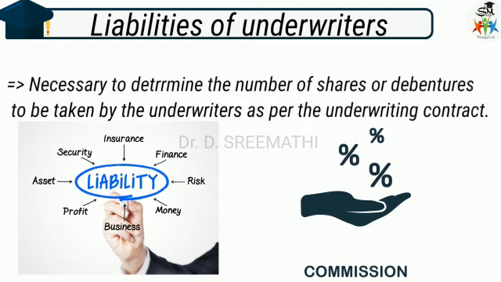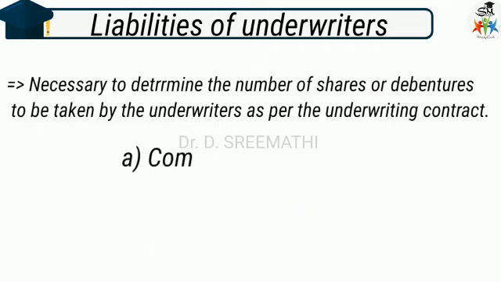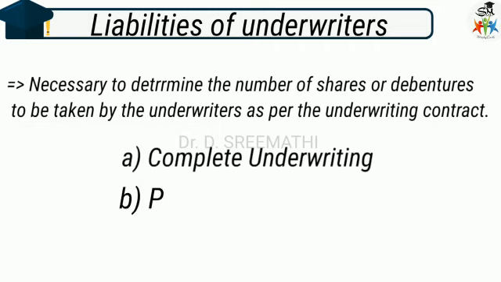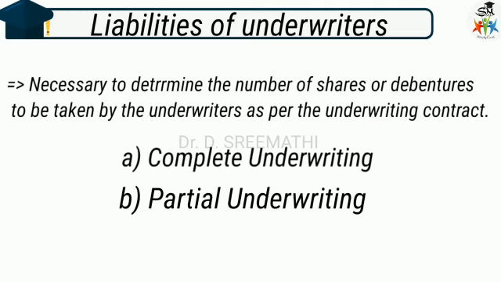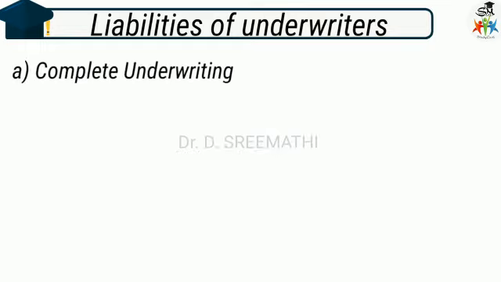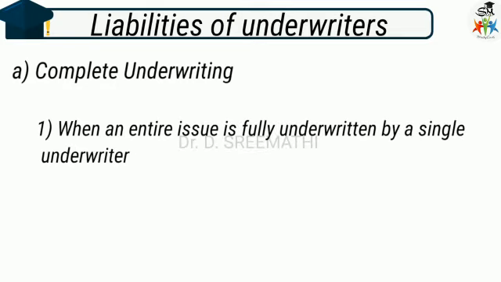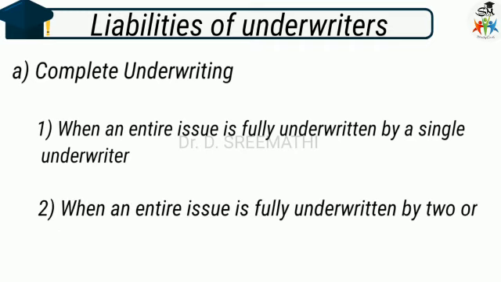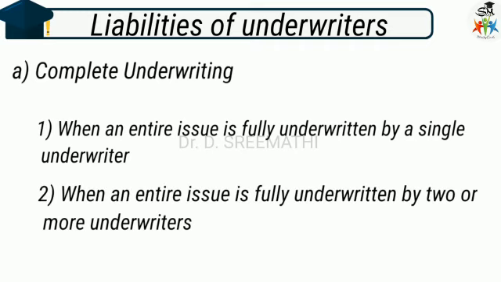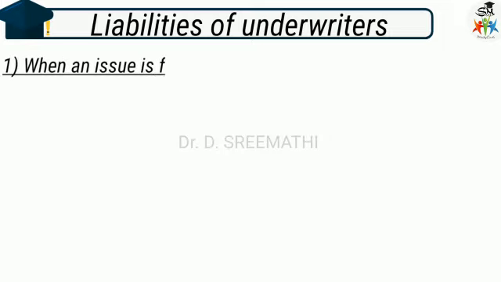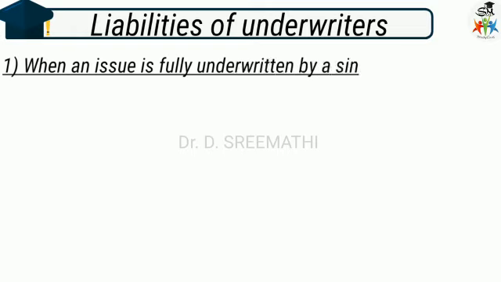Here we have different methods for determining the liabilities. The first one is complete underwriting and the second one is partial underwriting. Today we are going to see only complete underwriting. Under complete underwriting we have two heads: first, when the entire issue is fully underwritten by a single underwriter; second, when an entire issue is fully underwritten by two or more underwriters. So let us see the first one, when the entire issue is fully underwritten by a single underwriter.